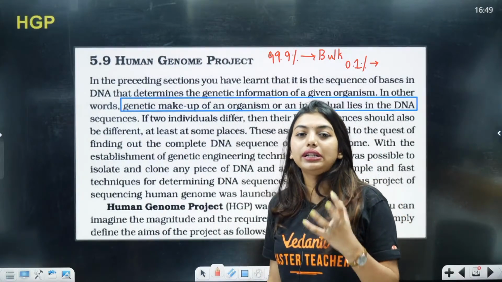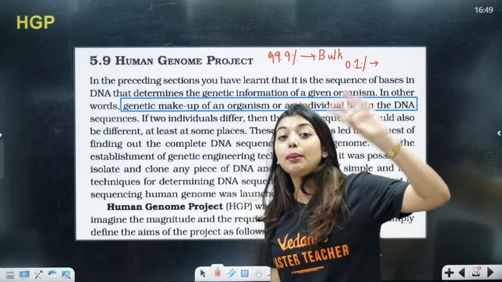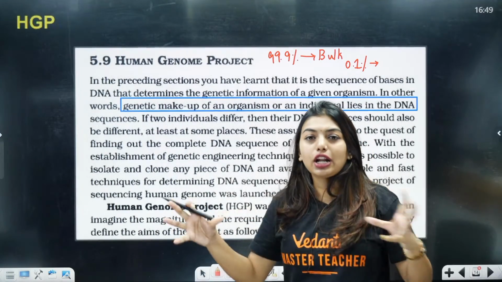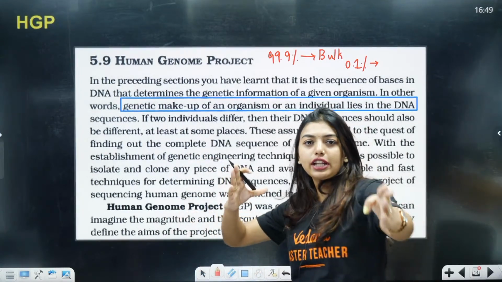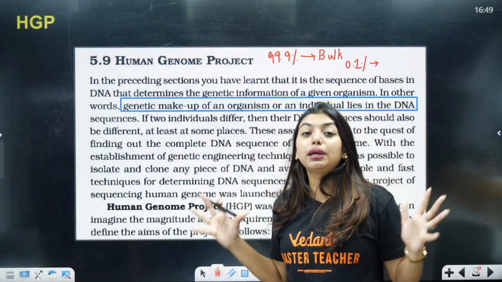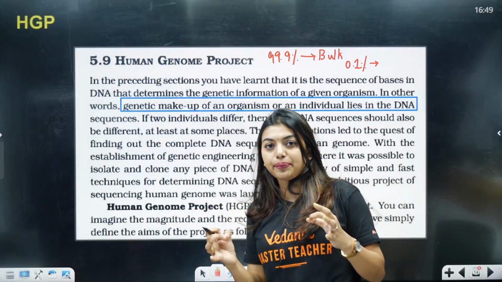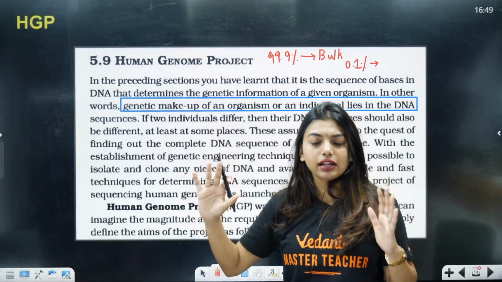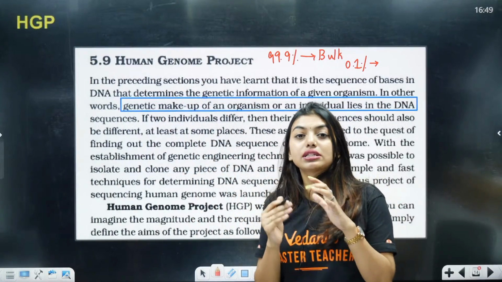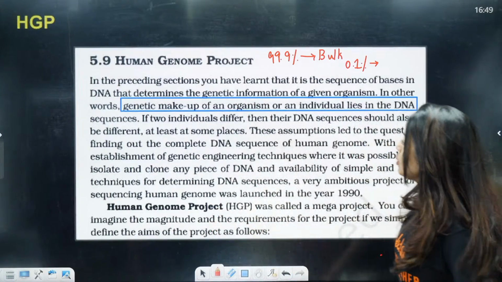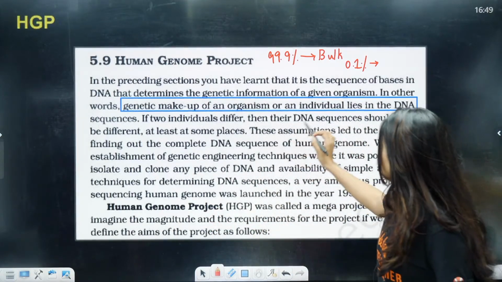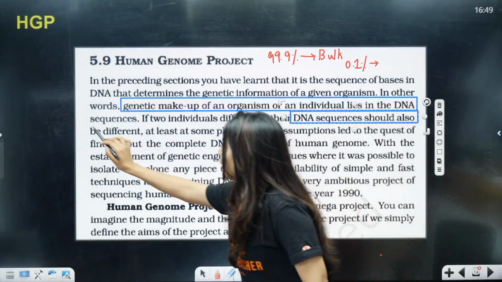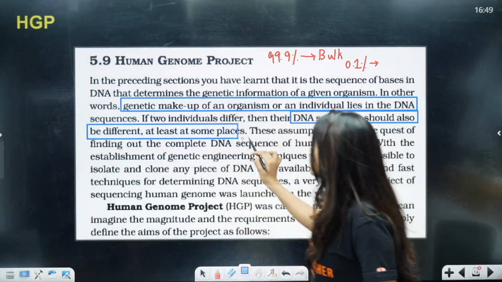So for that we did the HGP, a mega project where many countries came together, and many people were allotted tasks, telling them that you will take care of this, you will take care of this. It was a very big project, and every base pair was charged around $3, which cost around 9 billion. So everything was on a larger scale. Look here, if two individuals differ, then their DNA sequence should also be different. Yes or no? At least at some places.